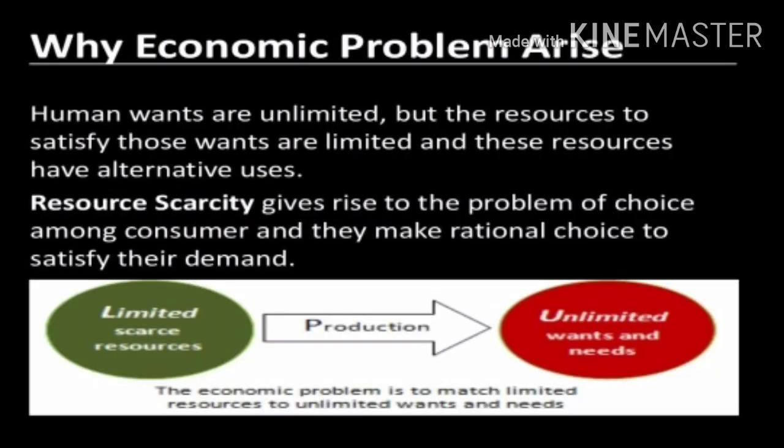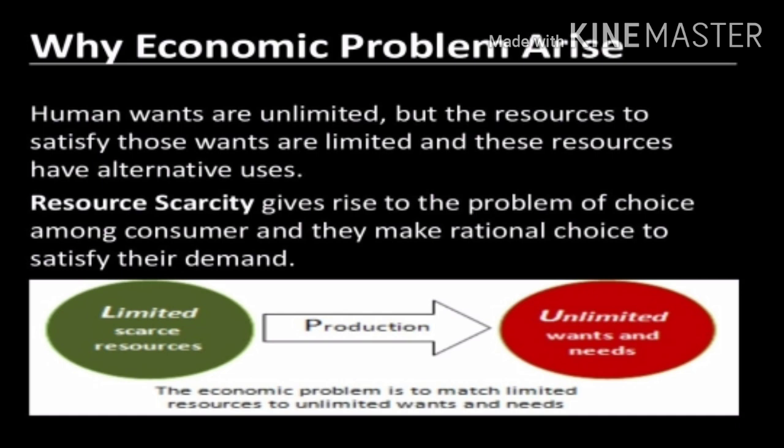Why does the economic problem arise? The reason is human beings have unlimited wants. When one want is satisfied, another want arises. For example, in childhood, we may be willing to drive a cycle. Then after growing up, as an adult, you want to drive a bike. Then when you become a man, you want to drive a car. Likewise, our wants keep on increasing. There is no limit for our wants.